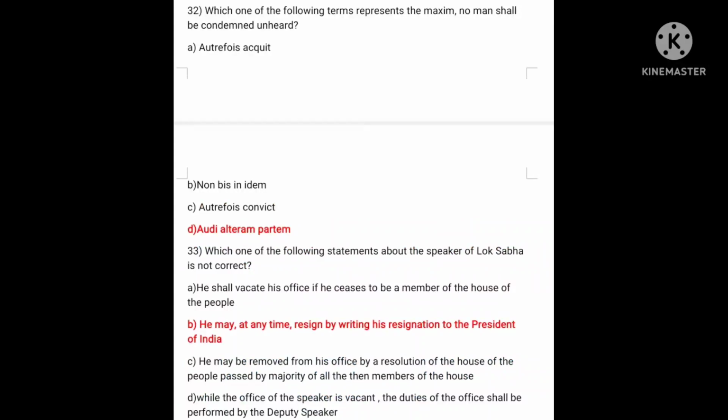Which one of the following terms represent the maxim, no man shall be condemned unheard? So the answer is D, or the audi alteram partem.